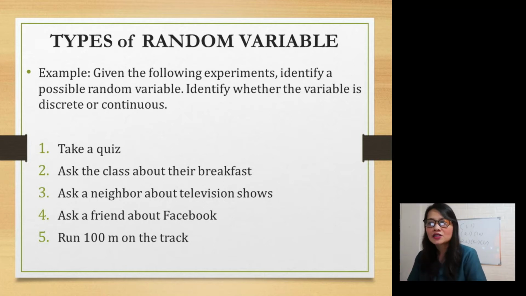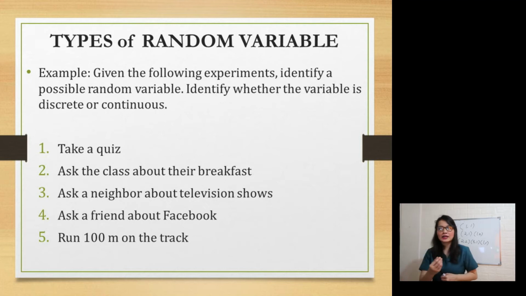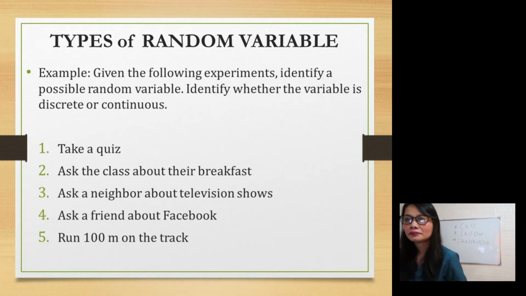Next, ask the class about their breakfast. So what will be your random variable? This is the number of people who ate and didn't eat their breakfast. If that is your random variable, is it discrete or continuous? It's discrete. Why is it? Just because you can ask them and then count it.